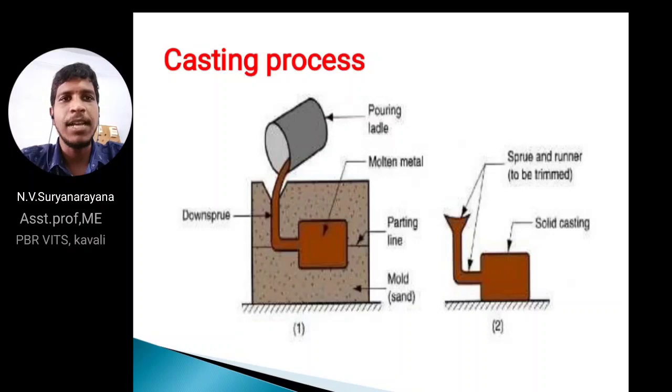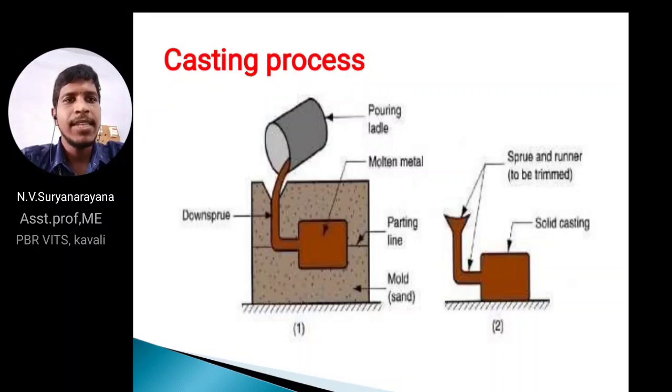Next, in this figure I am showing the casting process in two figures. The first one is the initial process and the second one is the final part. In the first figure I am showing the pouring of semi-liquid or semi-fluid metal into the mold cavity using the pouring ladle. In this, one parting line is there, and that line is used to divide the two halves. One is the cope and the second one is the drag, and then the down sprue, and next, mold sand. Green sand is a mixture of red soil, sawdust, clay and water.